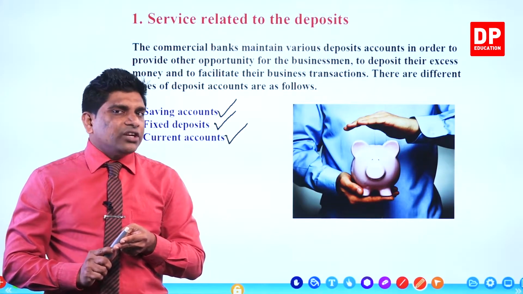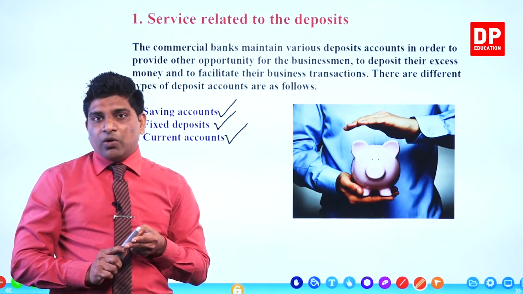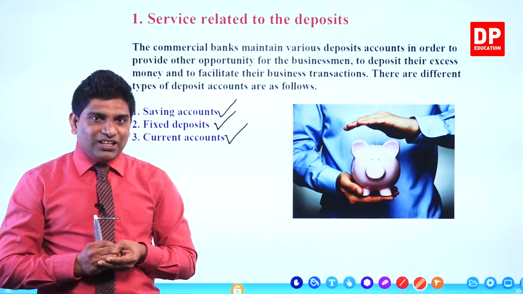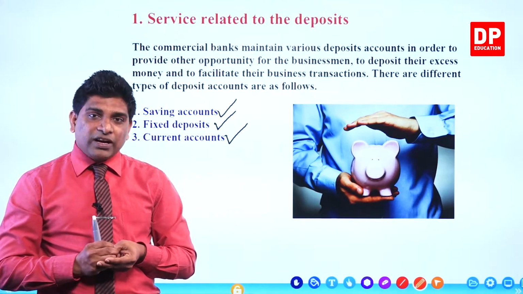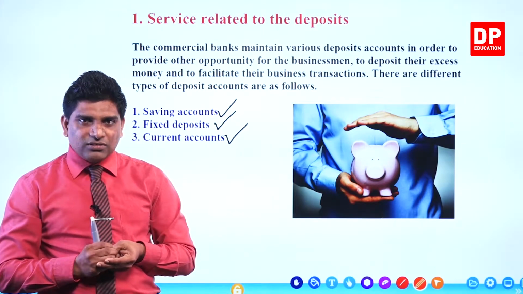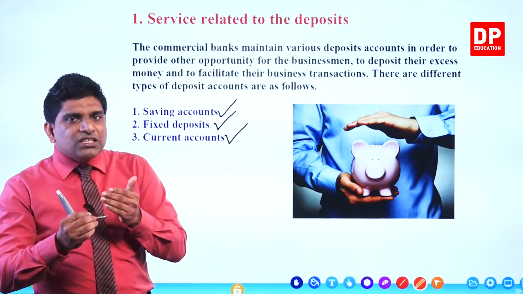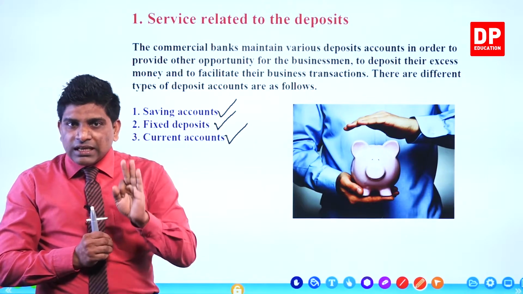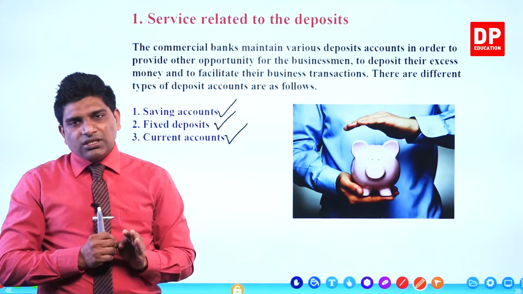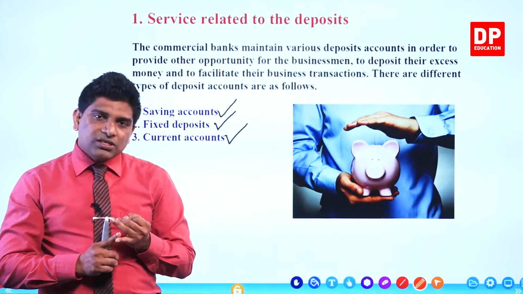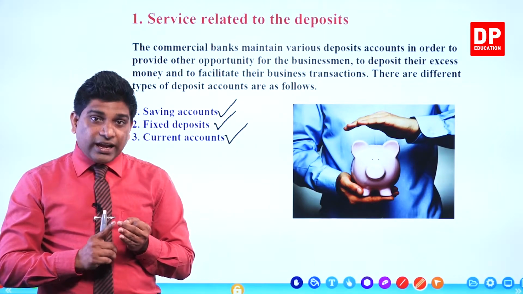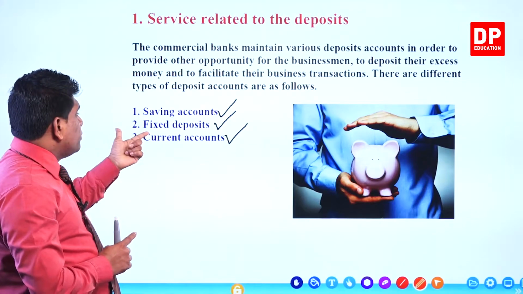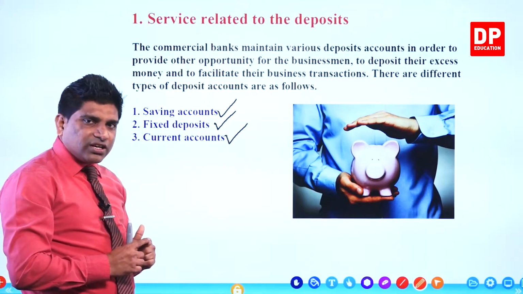Under the services related to the deposits, we discuss three main accounts: savings, fixed deposit, and current account. Under the services related to the electronic cash, we discuss three types of cards: debit cards, credit cards and ATM cards.